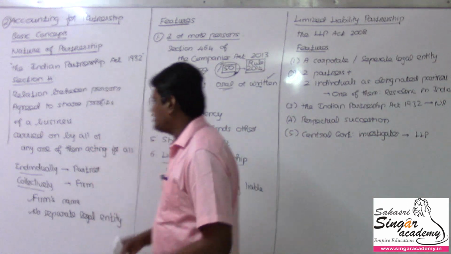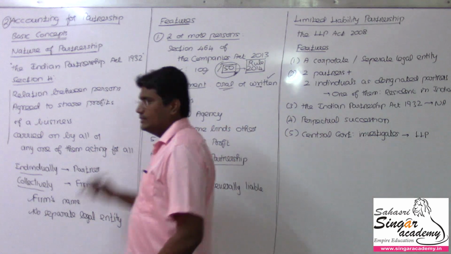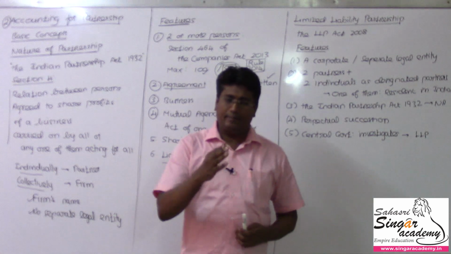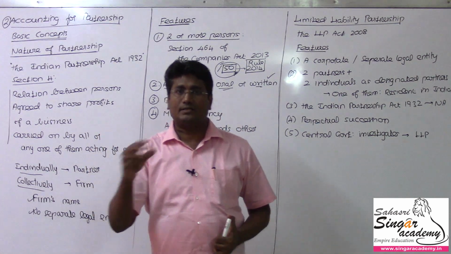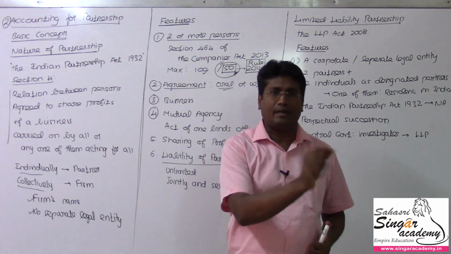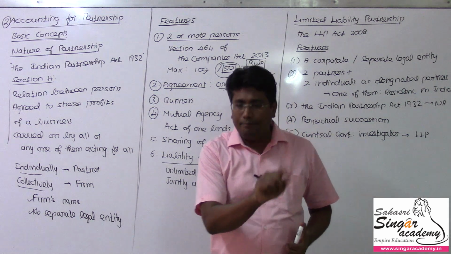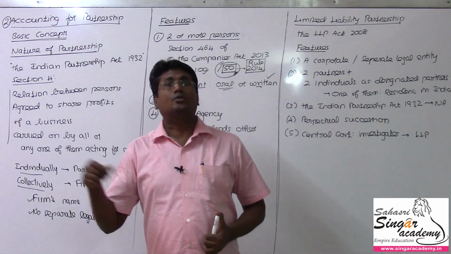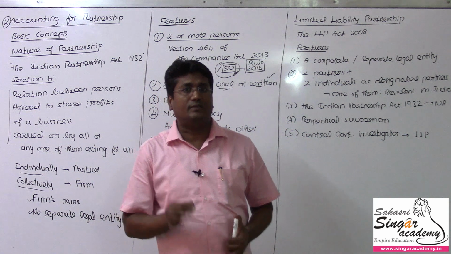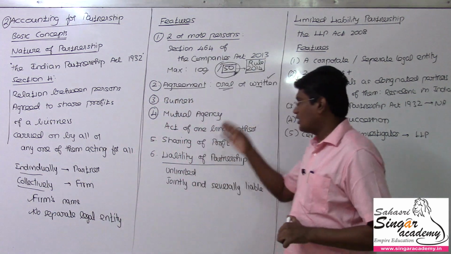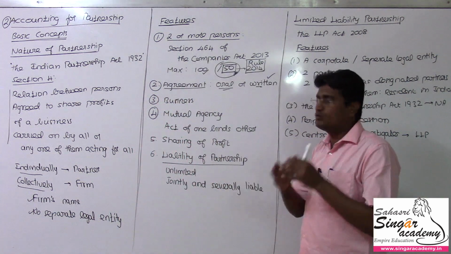Then the fourth feature here is mutual agency. Mutual agency is nothing but this: A, B, C, D are the 4 partners. If A makes any mistake in running the business, it automatically binds the other partners also to face the consequences because of A's loss. So this is the predominant point in the case of mutual agency.